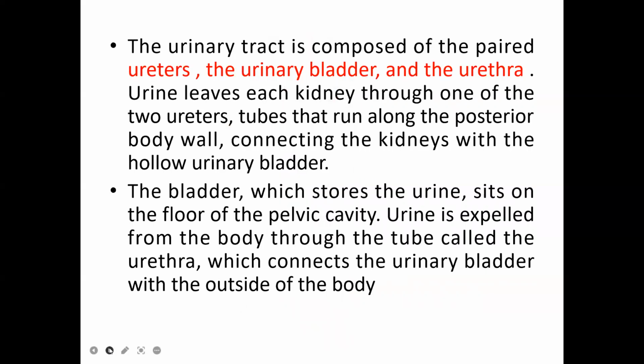The tract is composed of the ureters, urinary bladder, and the urethra. Generally, the urine that is formed in the kidneys leaves the kidney through the ureters, and then enters into the urinary bladder. From the kidneys, the urine enters the ureters, and finally enters the urinary bladder.